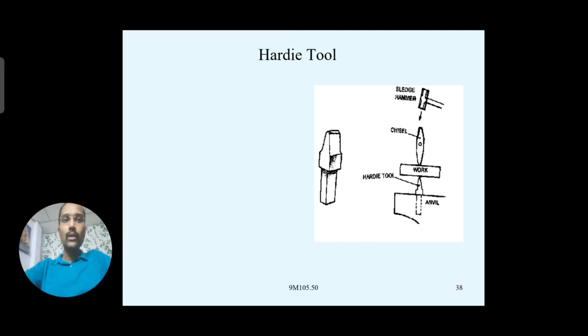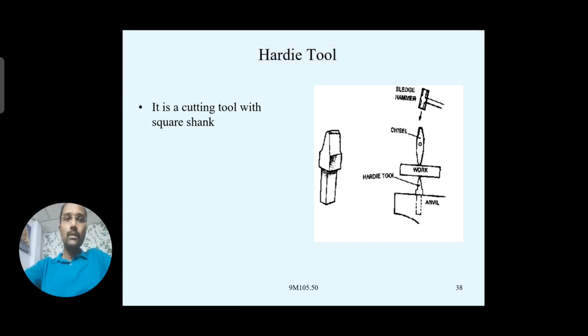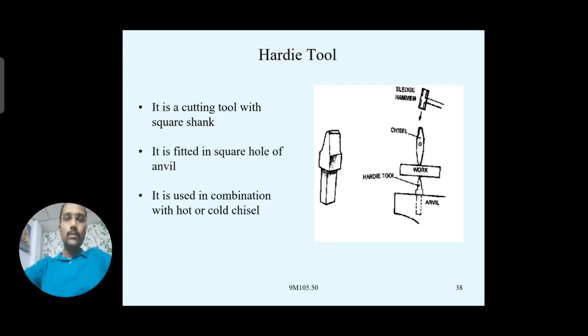Next one is the hardie tool. Generally this is used as a cutting tool for whatever workpieces are there. See the arrangement, how it is used for this purpose and how it is held.